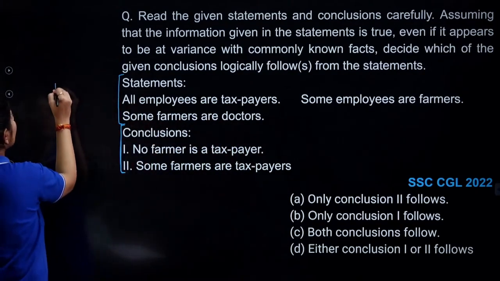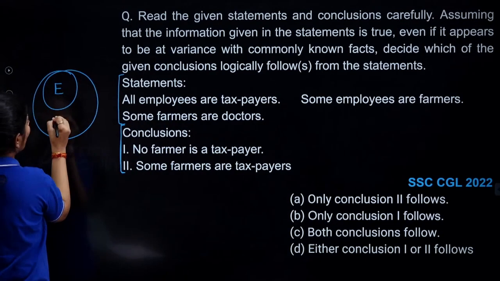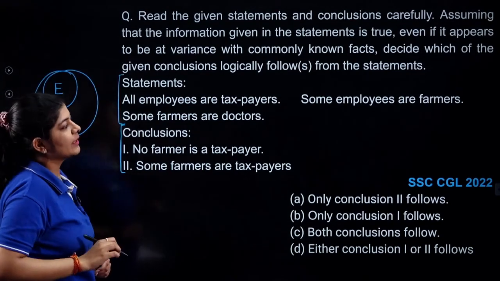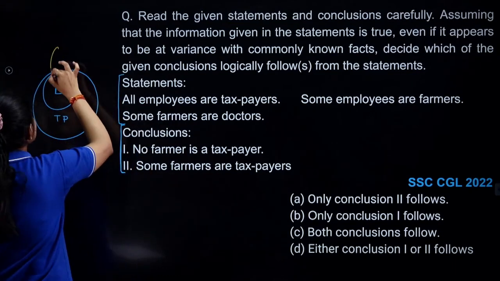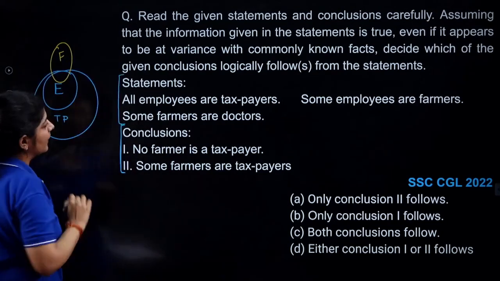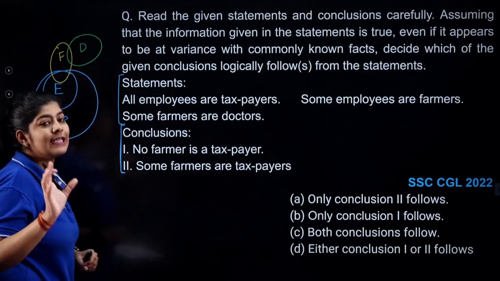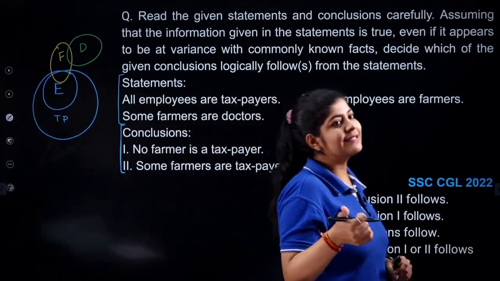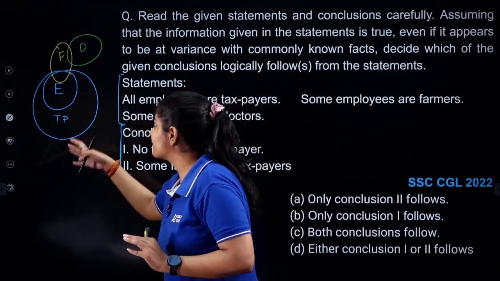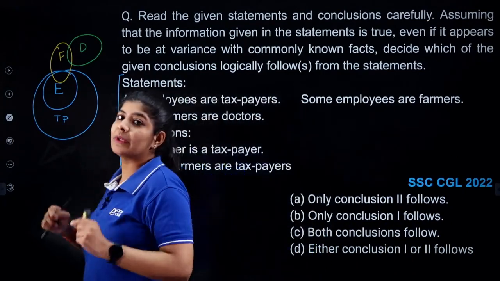All employees are taxpayers, right? First statement is done. Second one, some employees are farmers. Second is also done. Third one, some farmers are doctors. So basically, this is my basic diagram. As no direct or indirect relation is given between the doctor and the taxpayer or employee, we are not going to assume it by ourselves.